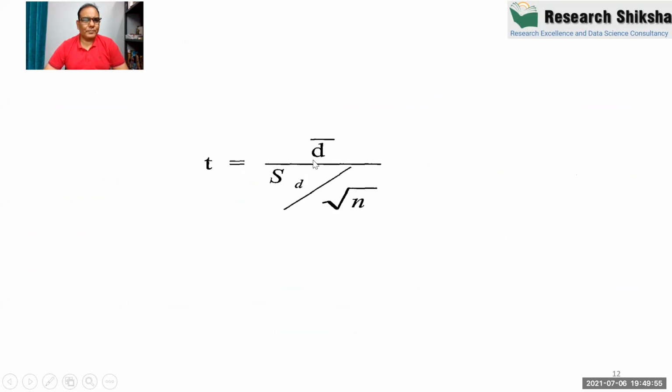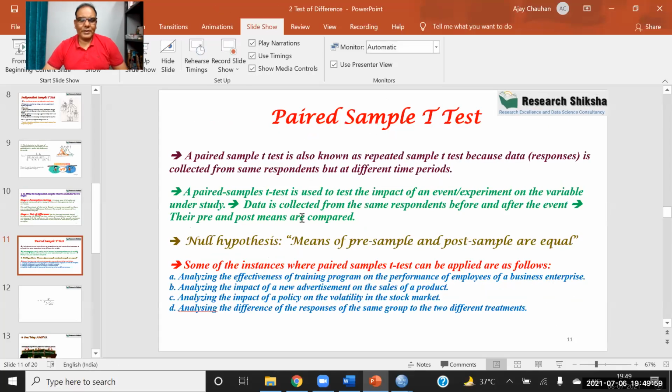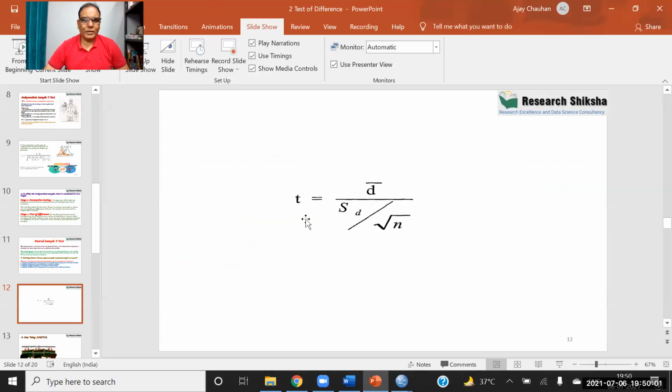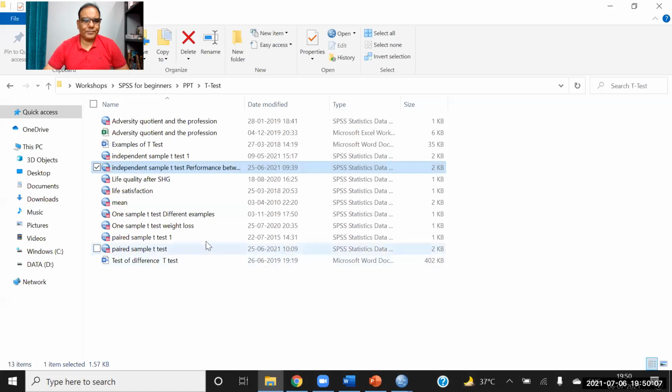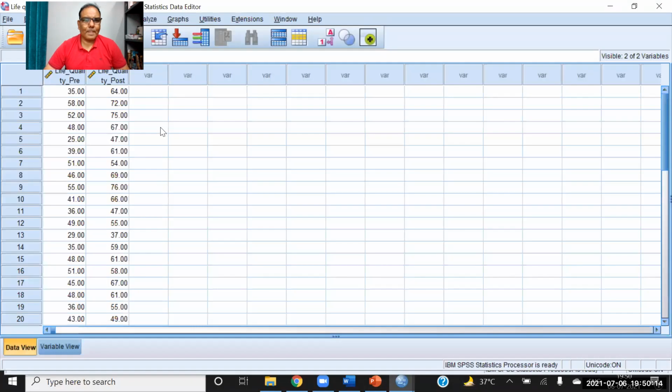So pre and post, right? Okay. So let me show you some examples of paired sample t-test in SPSS. Okay. Now this is one example. Okay. So in this example,